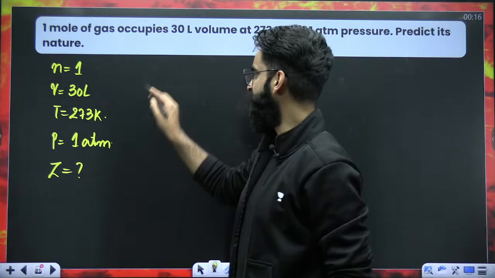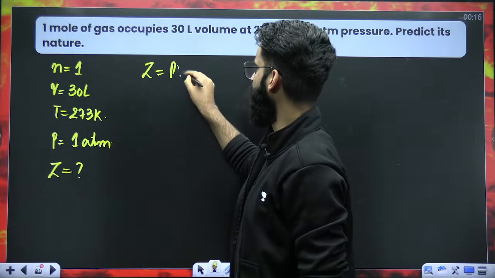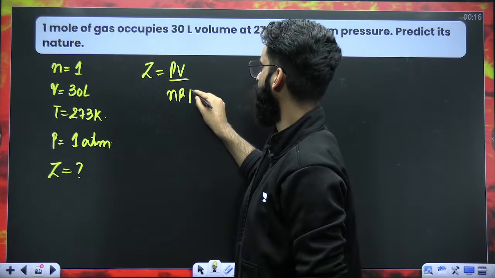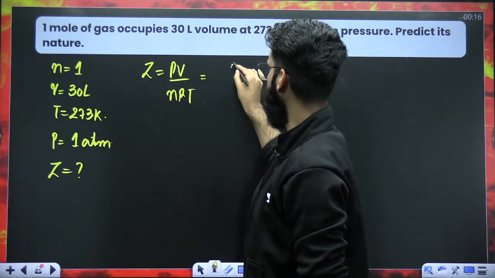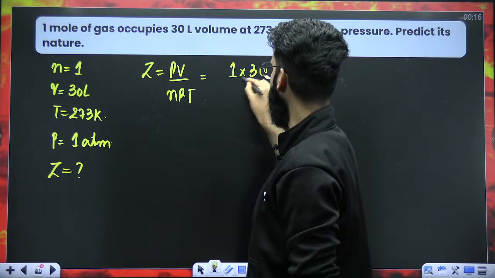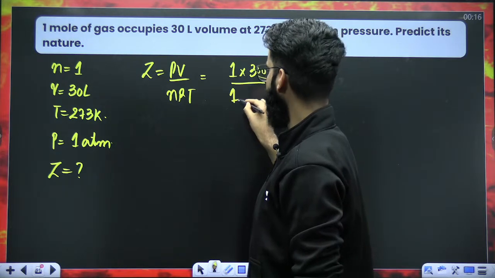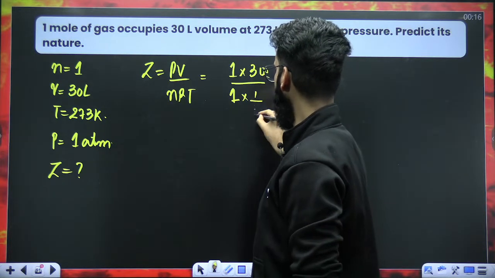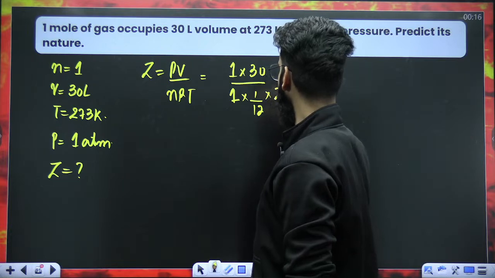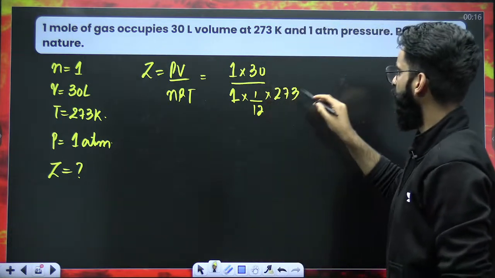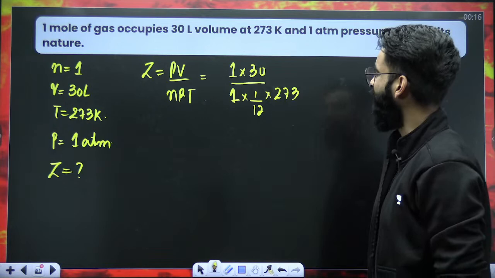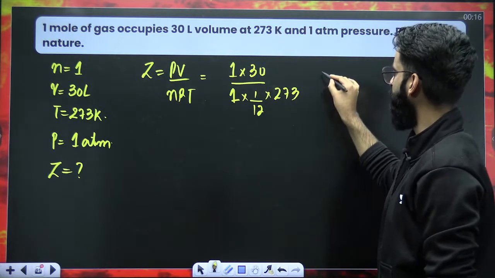How do we get the Z value? Z is equal to PV divided by nRT. Pressure is given as 1 atm, volume is 30 liters, number of moles is 1, R value is 1 by 12, temperature is 273. This will be 12 into 30, that means 360, divided by 273.